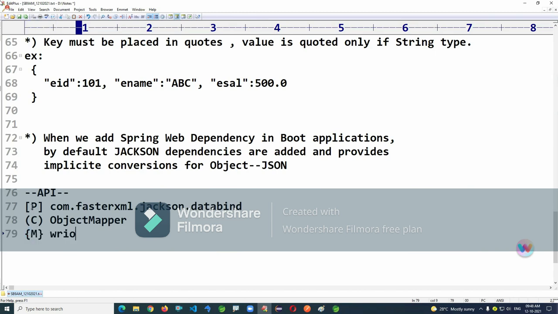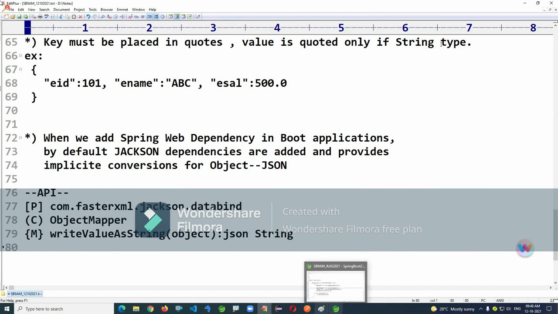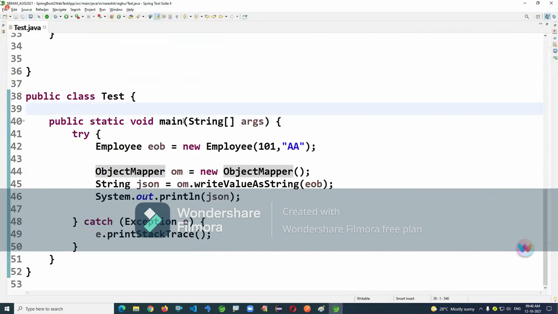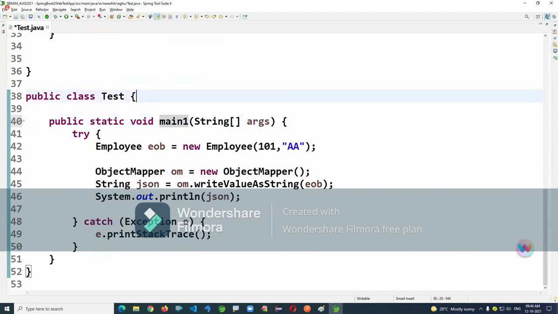The method is writeValueAsString. If you pass an object, it actually returns a JSON string. This class is used to convert a Java object to JSON format. You need not practice this code; just work through it one time and leave it.